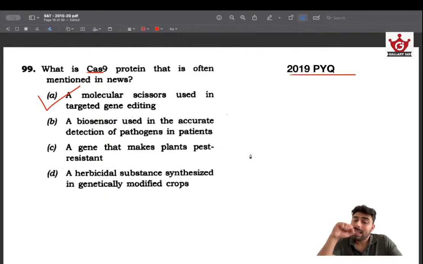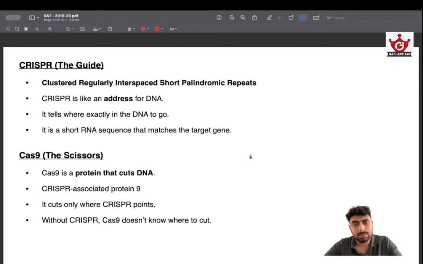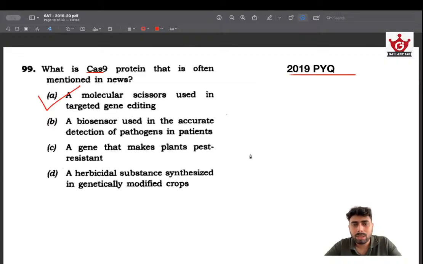But very few people actually have an idea about how CRISPR and Cas9 work. CRISPR is the guide and Cas9 is the scissor. Let's take some time to learn how this works, because I feel this is very important. A direct question on CRISPR or Cas9 won't be asked, that's not what I am expecting. But how genetic engineering or gene editing is done is something UPSC is going to ask, because that tests your foundational knowledge.